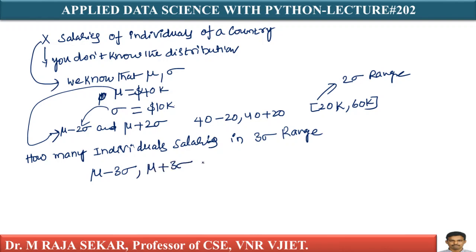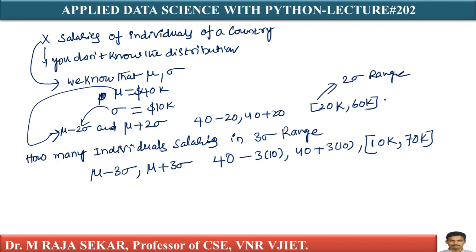We know what mu is and we know what sigma is. So what will you get? Mu minus 3 sigma means 40 minus 3 into 10, and 40 plus 3 into 10. That is 40 minus 30, which is $10,000, and 40 plus 30, so the range is $10,000 to $70,000.